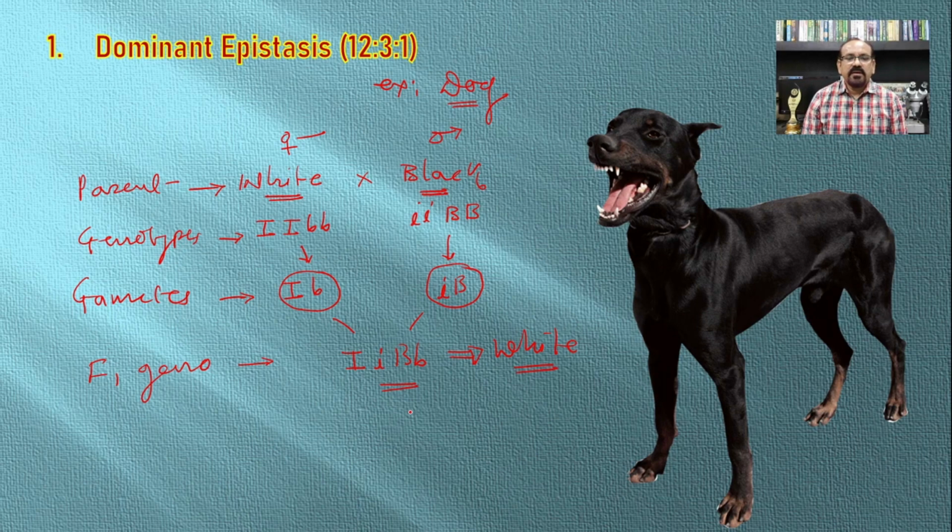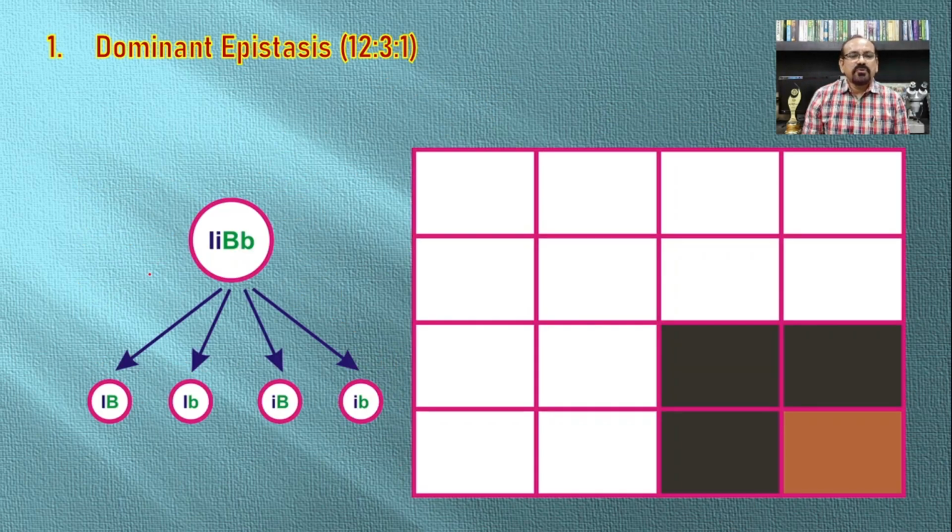Now we will raise the F2 generation with the help of genotype capital I small i capital B small b, which is the hybrid genotype for the white coat color in the dog. This F1 generation organism forms 4 different types of gametes.